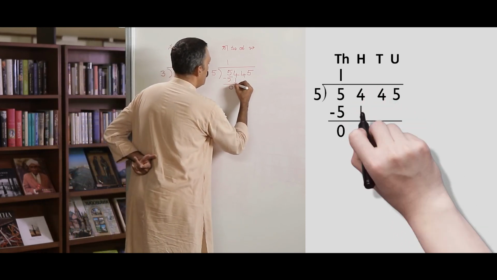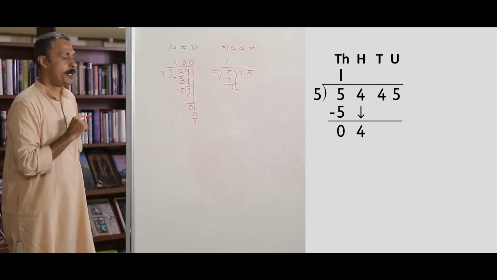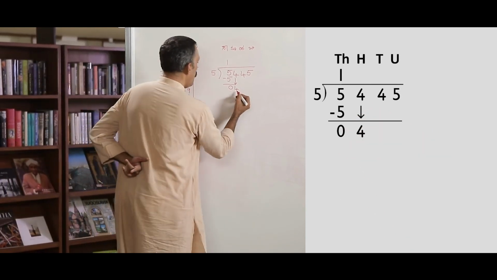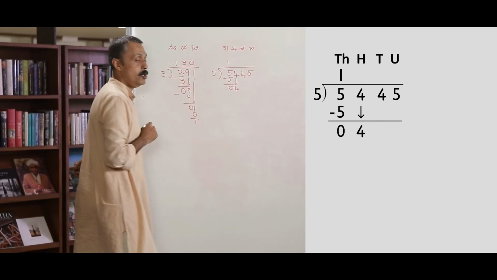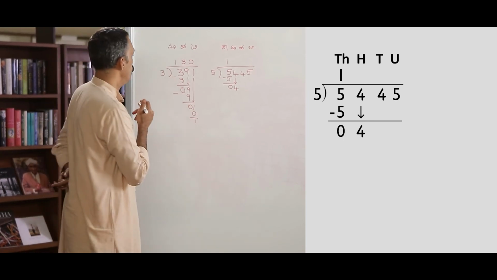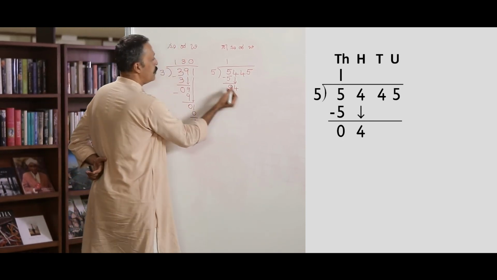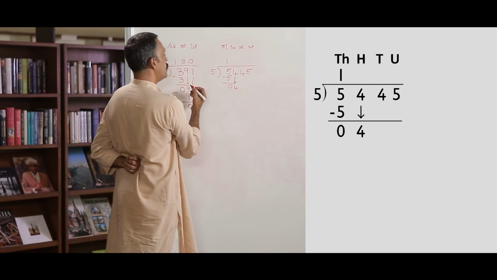What do I have now? I have 400 rupees in notes. How do I distribute 400 rupees to 5 people? How many 100 rupee notes will each one get? Will they get it? No, 4 is less than 5. Nobody gets any 100 note.